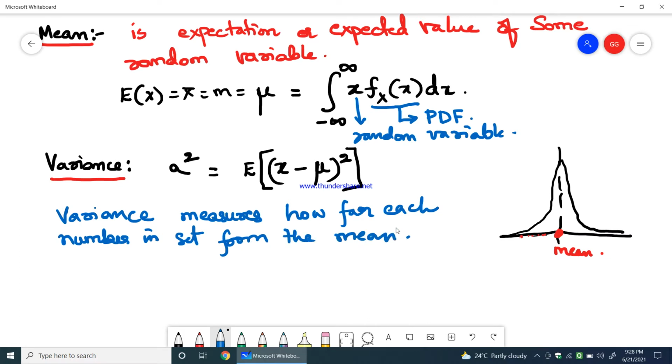It compares each number in the set of random numbers that we have, how far those numbers are from the mean. That is what variance will give us. This is the definition that we can write for the variance.